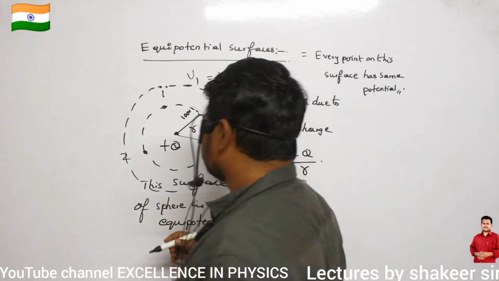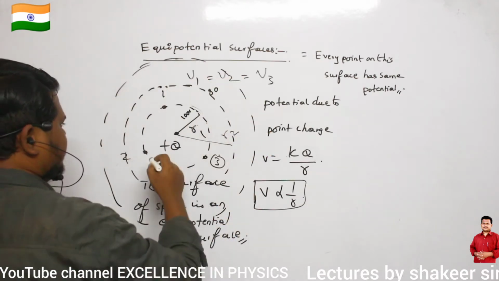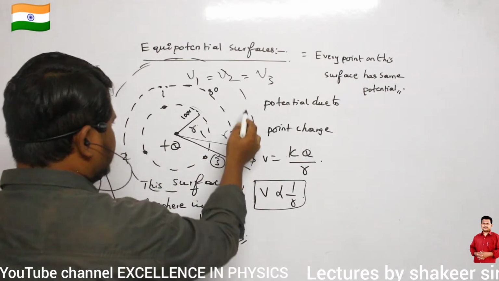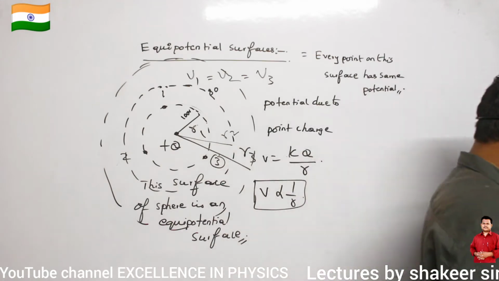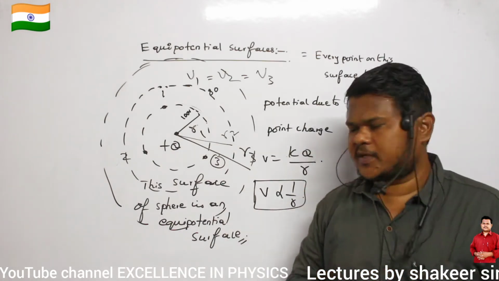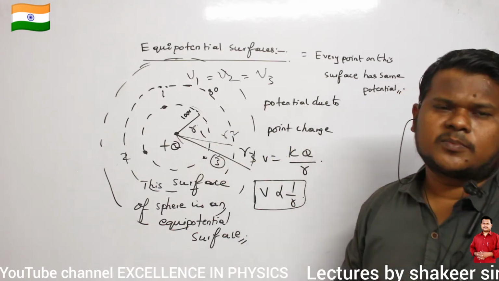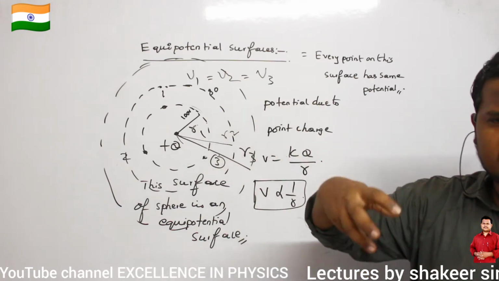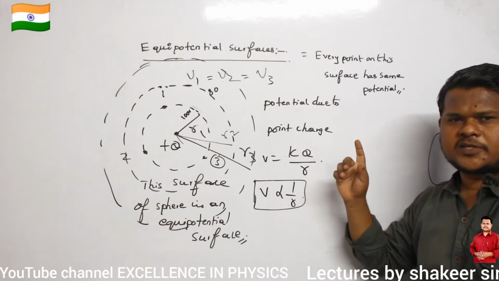Similarly, if I draw one more shell whose radius is r3, can I call this an equipotential surface or not? The third sphere also behaves like an equipotential surface, because it is again at the same distance from the point charge. So these kinds of surfaces, where potential everywhere remains the same, are called equipotential surfaces.